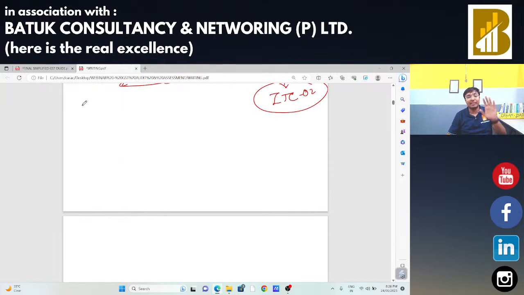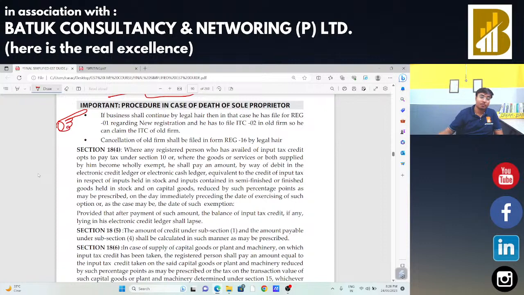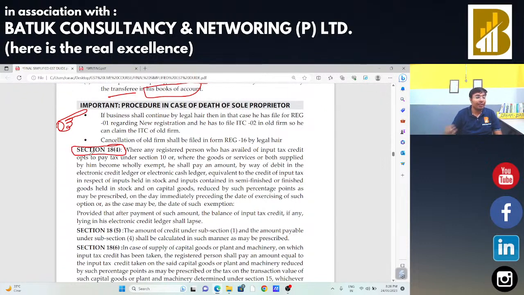Sir, this case is okay? Do I need to explain again the case of the death of the sole proprietor, or is it okay for you? Section 18 subsection 4. If you have any doubt in the case of death of the sole proprietor, you can comment in the chat box that a revision is required, and if everything is okay then there is no issue.